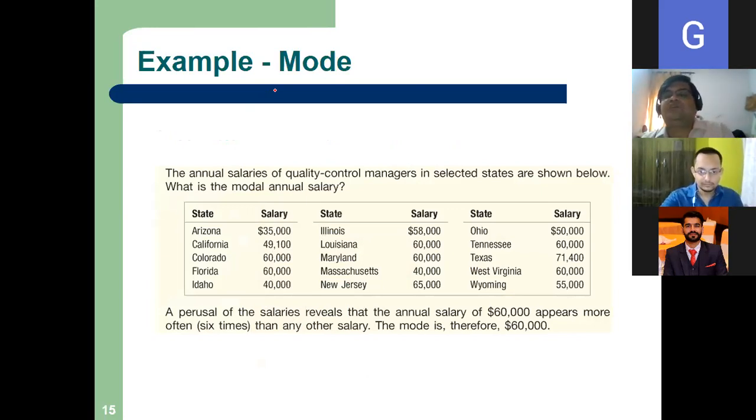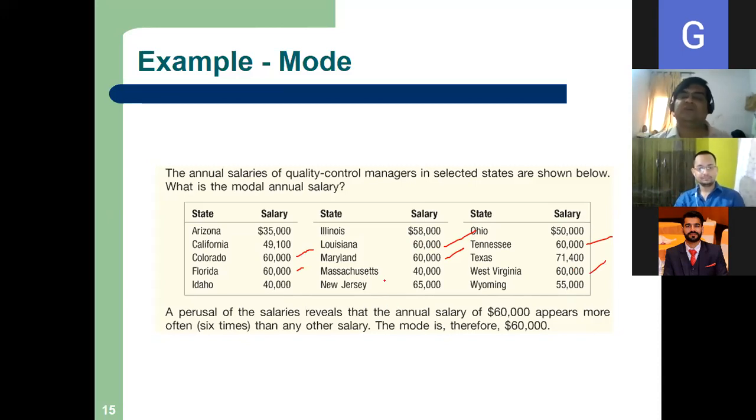The number which occurs the maximum number of times. Which number occurs the maximum number of times? 60,000. Very good. It occurs, I think, how many times? Once, 1, 2, 3, 4, twice, 5, 6 times, sir. 6 times, and it is the largest count, right? No other number is occurring 6 times. So it is the mode.